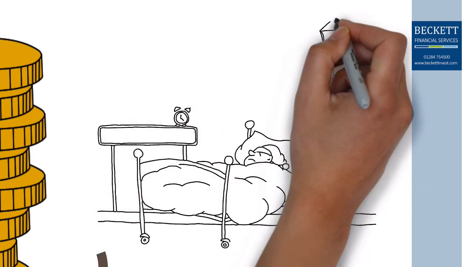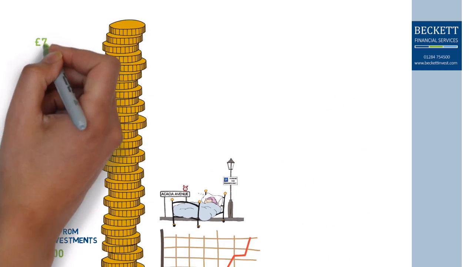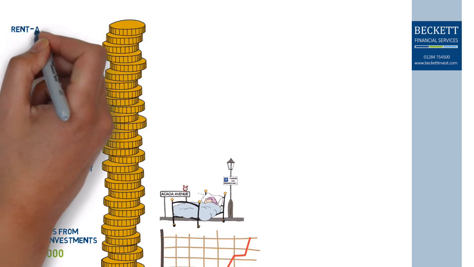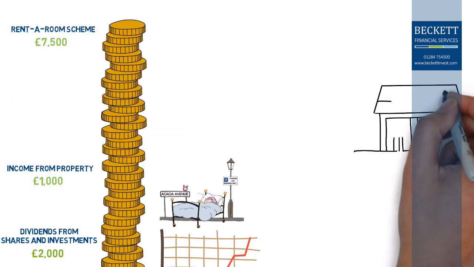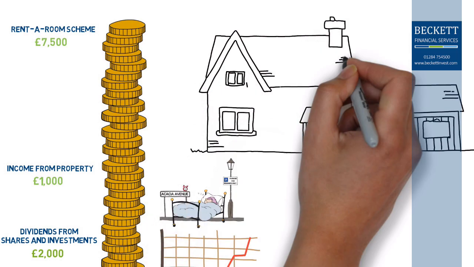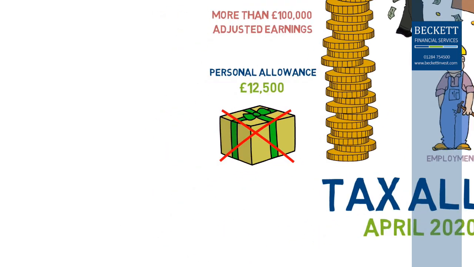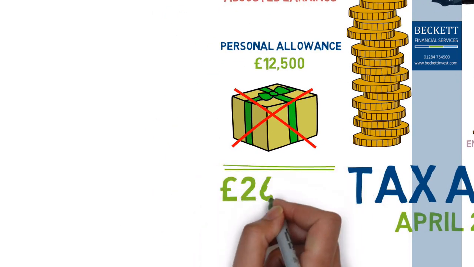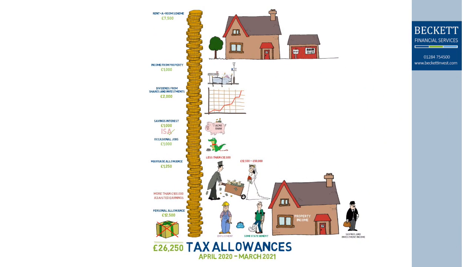Where property income is concerned, you are entitled to earn up to £7,500 tax-free with the government's rent-a-room scheme, which is available to homeowners or tenants who let out furnished accommodation to a lodger in their main home. Totalling all these together means a basic rate taxpayer can take advantage of up to £26,250 of allowances before having to pay tax.